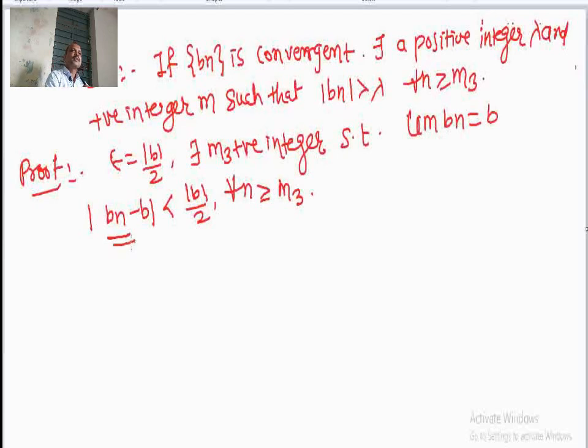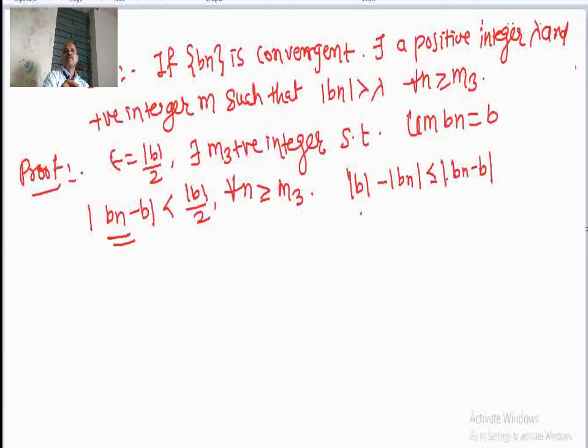Now apply the triangle inequality. This means that mod of b minus mod of bn is less than or equal to mod of bn minus b. Now we can apply the modulus properties.